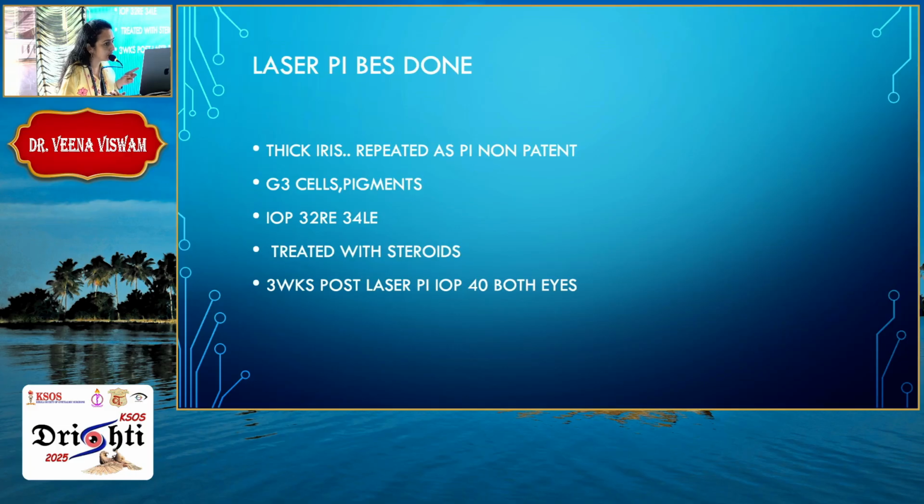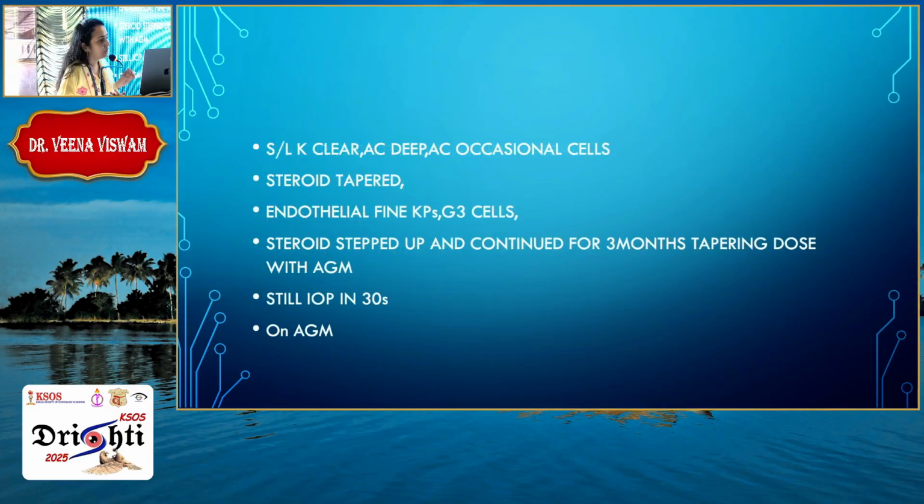So every time we repeated the PI, we had to treat her with steroids. Three weeks post-laser, PI was patent, but IOP was remaining at 40. Though the cornea became clear, the AC became deep and occasional cells were there, till steroids were tapered. Endothelial cells showed fine KPs because of the reaction. Again, sometimes the cells were coming, and steroids were stepped up and reduced.